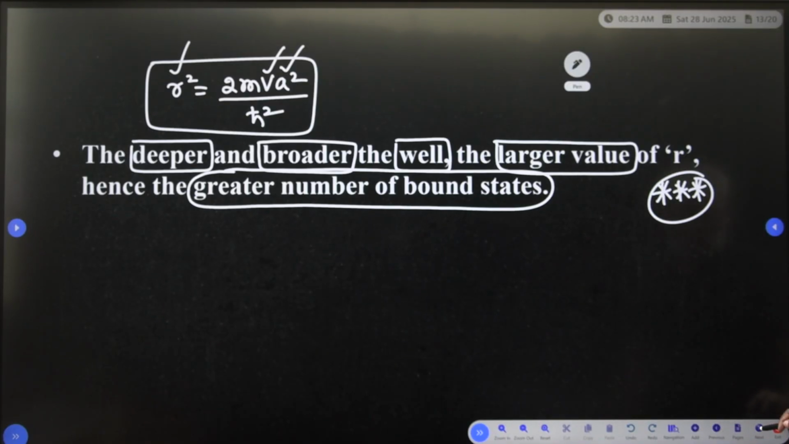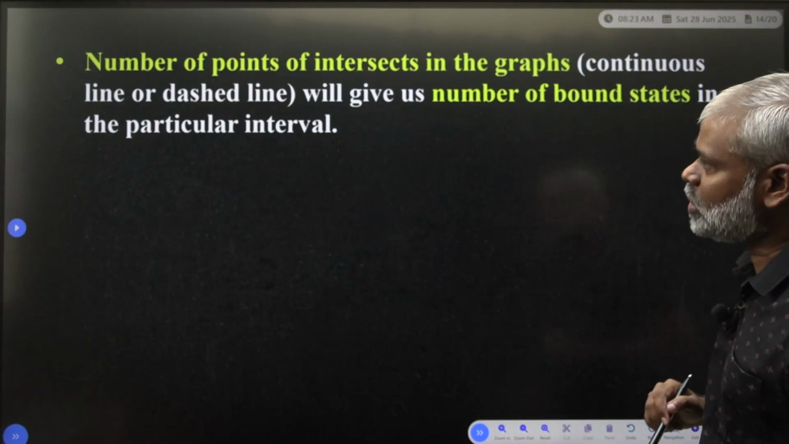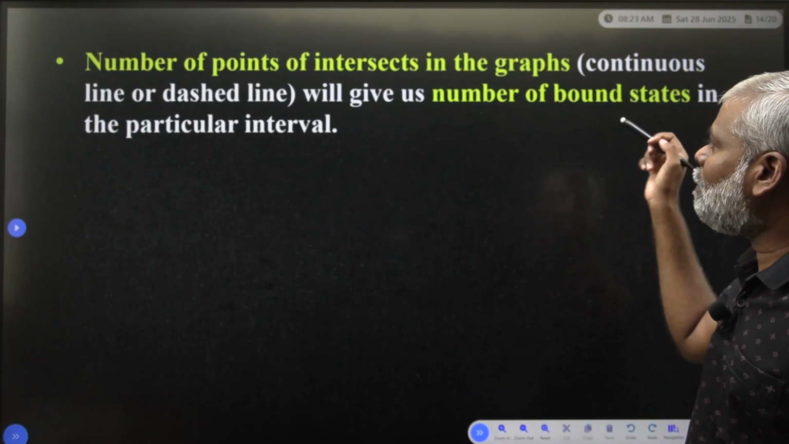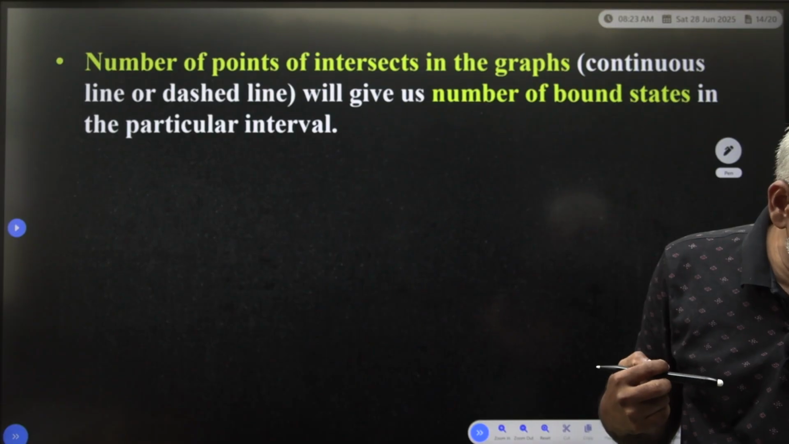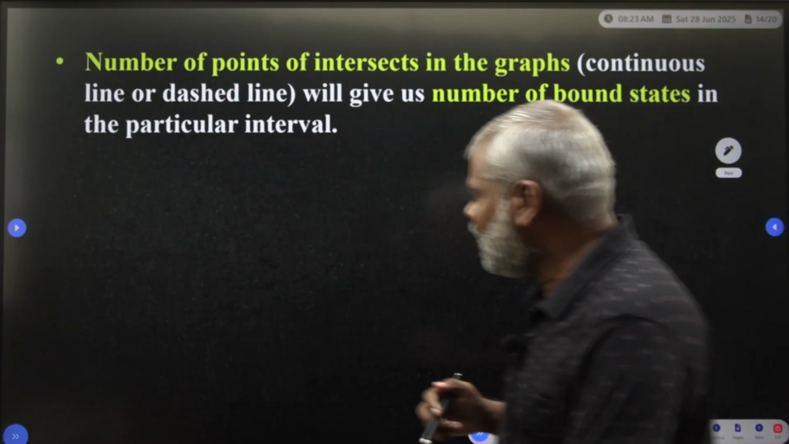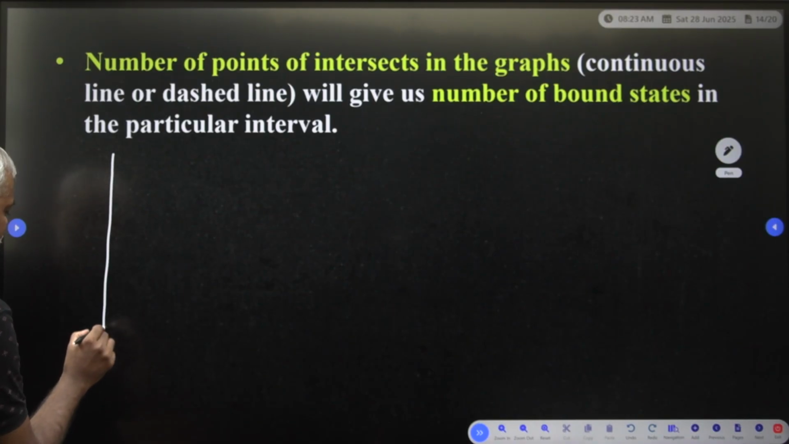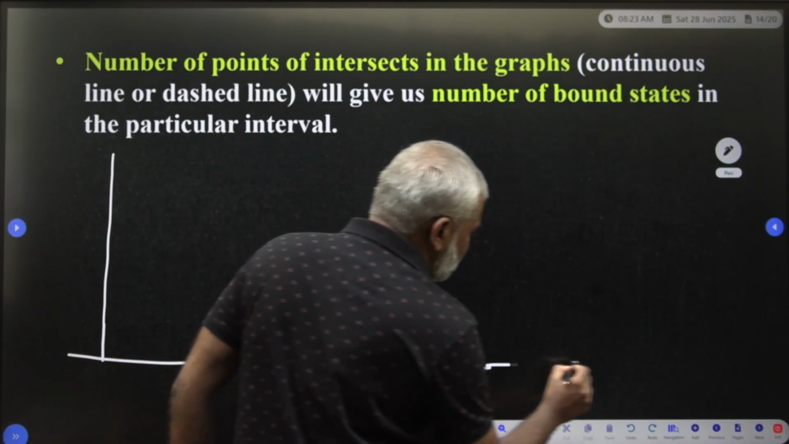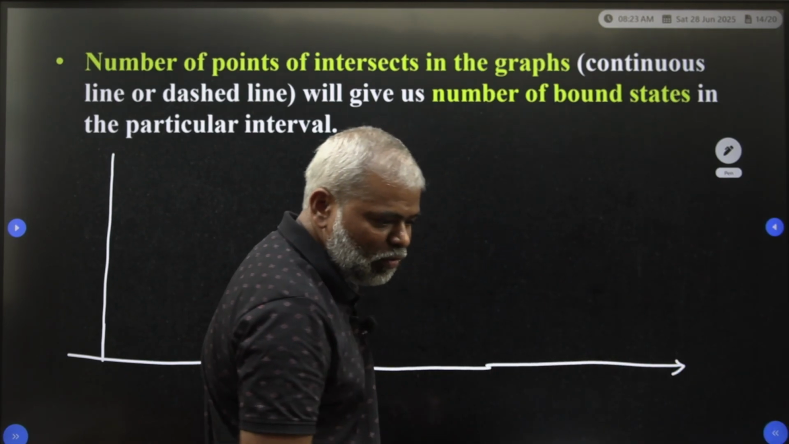So from this, how do we apply this condition? Here you are able to draw the curves, and the number of points of intersection in the graphs you have to take. Here two curves are there. First, you take the curve which is very important. This curve is very important. So on the x axis you take k1a.